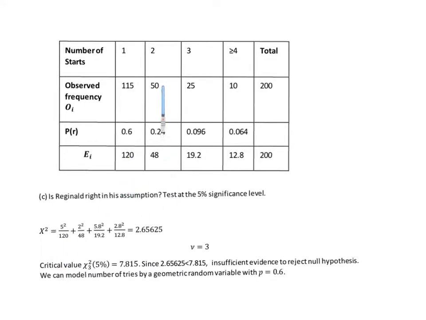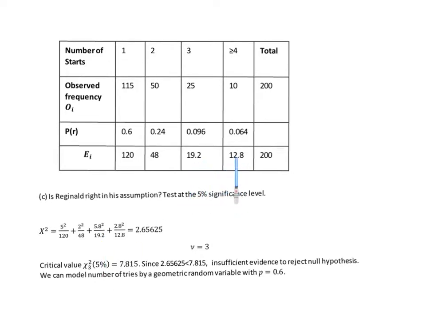The difference between observed and expected in 2 is 2. So 2 squared over 48, 48 being the expected amount. 25 and 19.2 have a difference of 5.8. So 5.8 squared over 19.2. Hopefully you're getting the idea.